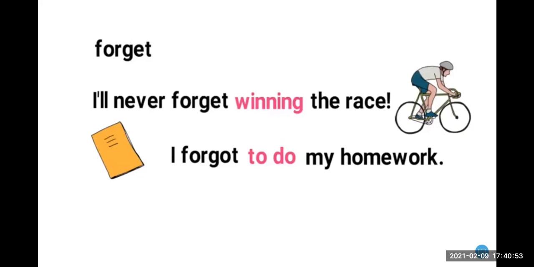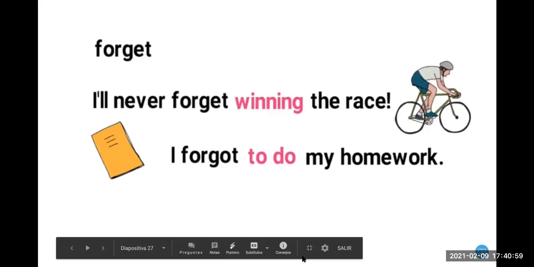Then we have, I forgot to do my homework. What is this? Future. The future, right? So I have a homework, okay, but I forgot that I have a homework, so I didn't make the time to do my homework.